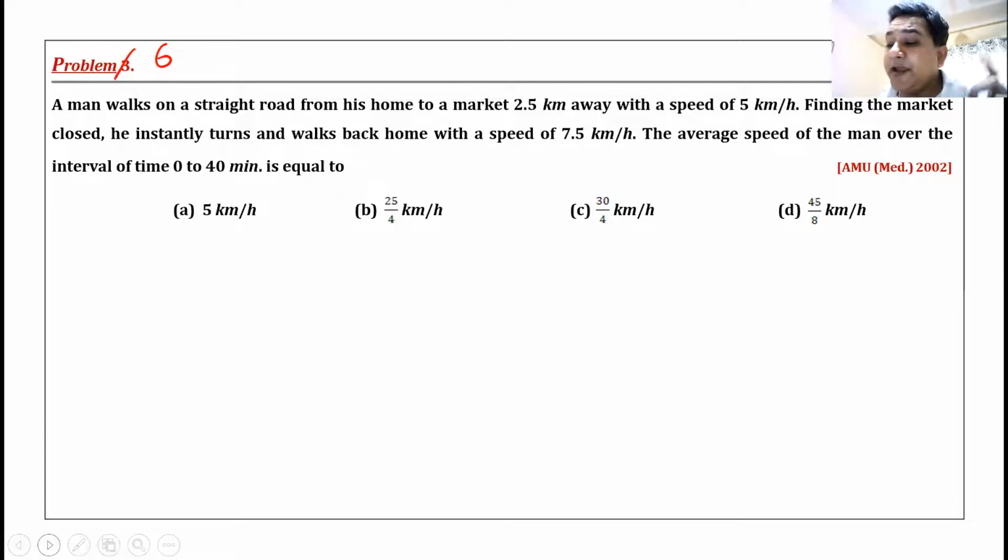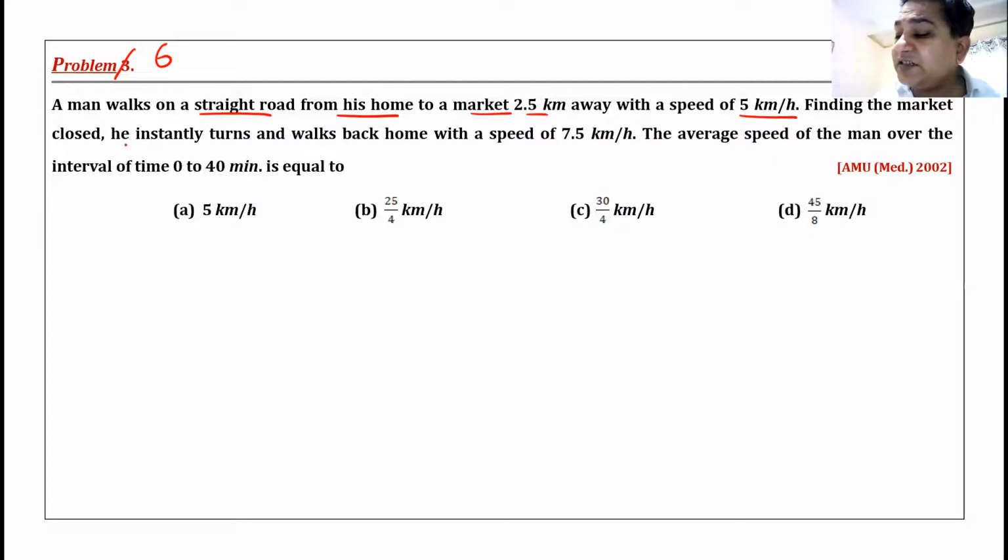Okay, a man walks on a straight road, so he's moving straight from his home to the market, 2.5 kilometers away. From home, his market is on a straight road. It's impossible literally, but this is a question. You can understand it as a question. 2.5 kilometers away at a speed of 5 kilometers per hour. So this will be the average speed, or it will be a uniform speed.